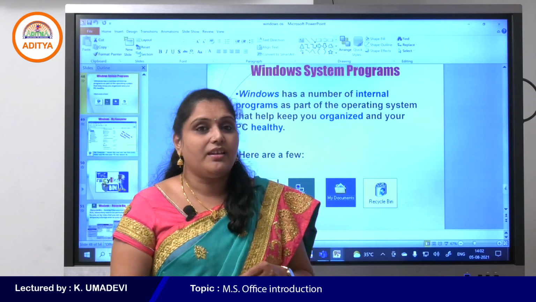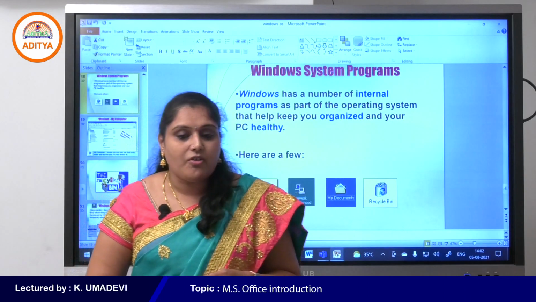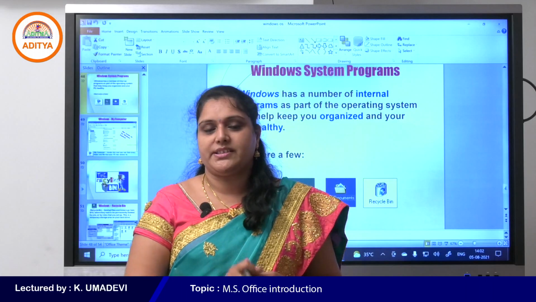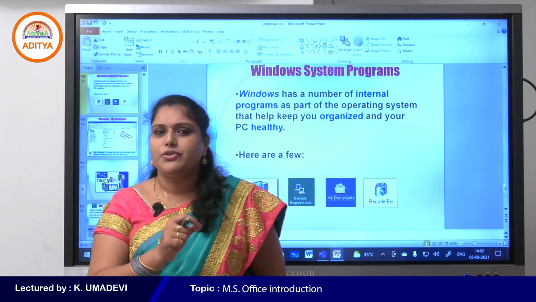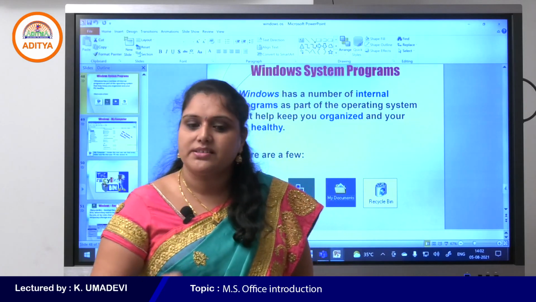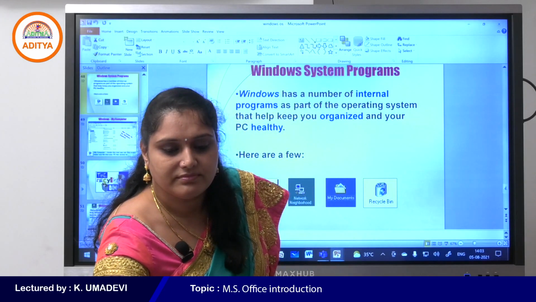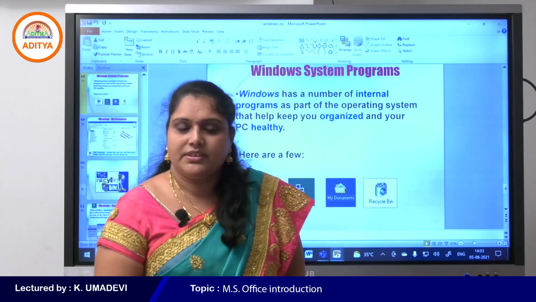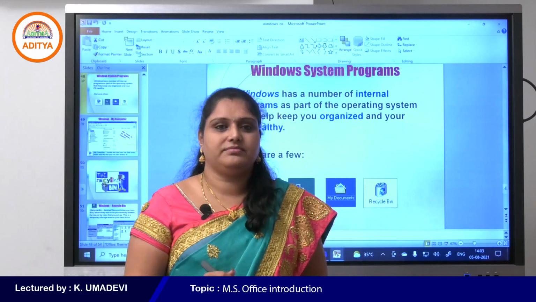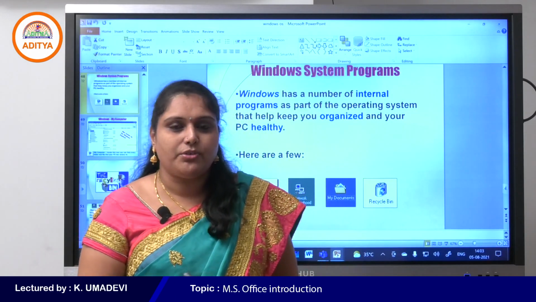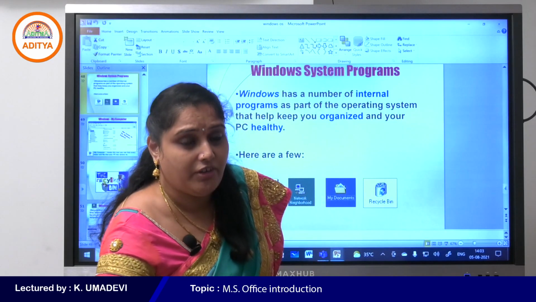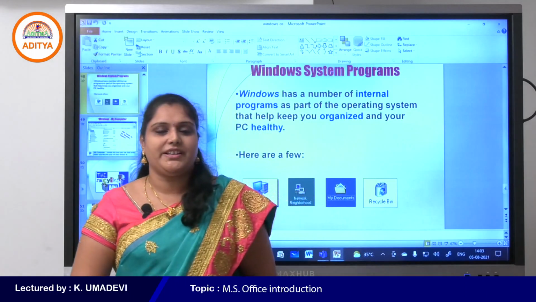Very good. Windows is a multi-user, multitasking operating system. Very good, Harshita. Okay students, what is a multi-user, multitasking operating system? Multi-user and multitasking means? So what is meant by multi-user, multitasking? So why is Windows a multi-user, multitasking operating system?